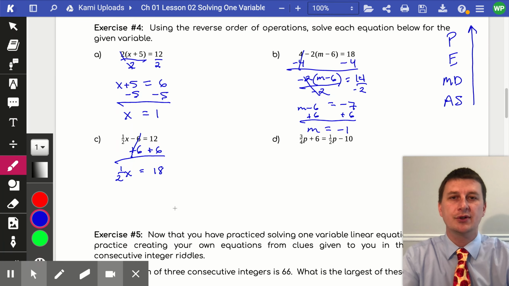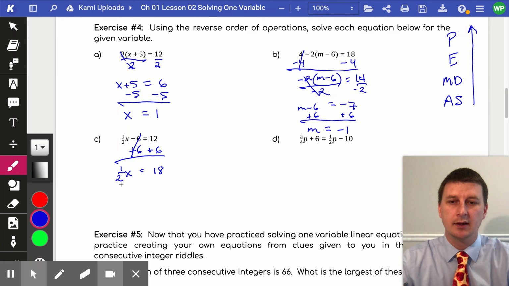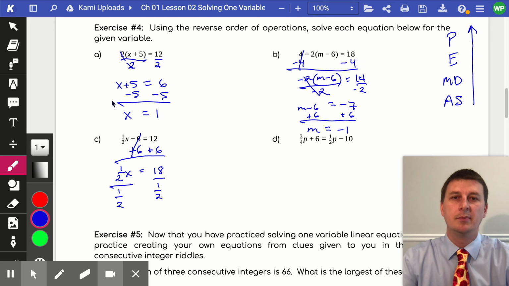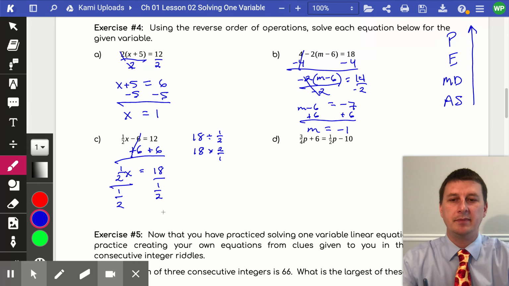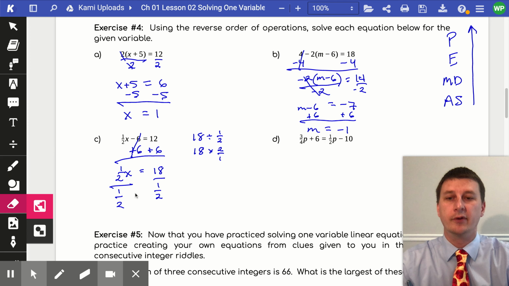But remember, if you're dividing by a fraction, it's the same thing as multiplying by the reciprocal. Because in 6th grade, you learned that 18 divided by 1/2 was the same as 18 times 2 over 1. When you keep the first number, you change the sign of division to multiplication, and you flip the second number. So 18 divided by 1/2 is the same as 18 times 2 over 1, which might be easier to read than 18 over 1 over 2.